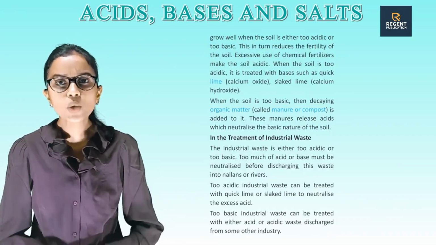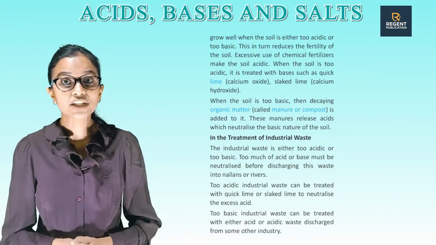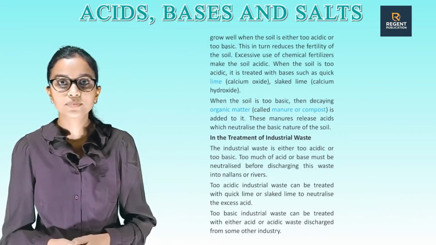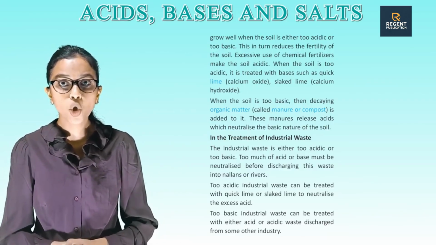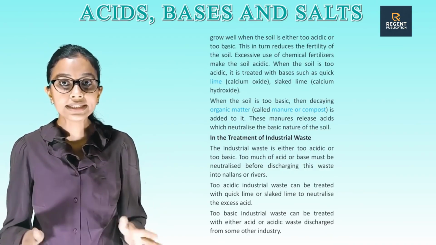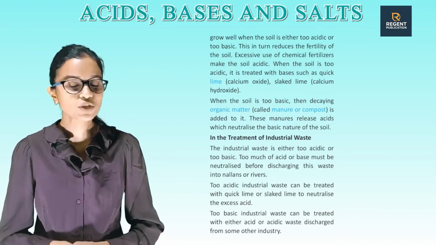When the soil is too acidic, it is treated with bases such as quicklime, calcium oxide, or slaked lime, calcium hydroxide. When the soil is too basic, then decaying organic matter called manure or compost is added to it. These manures release acids which neutralize the basic nature of the soil.